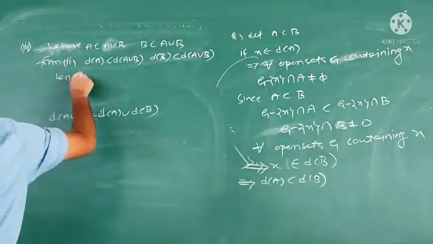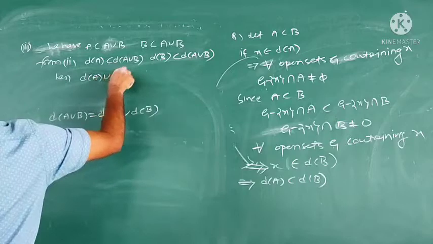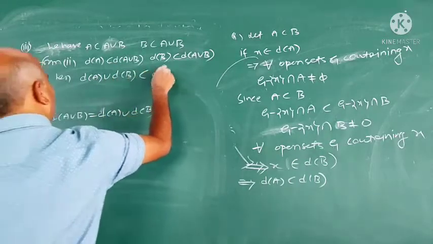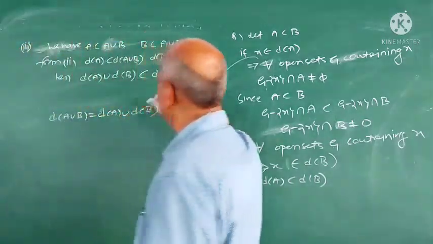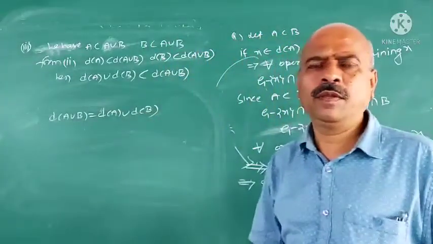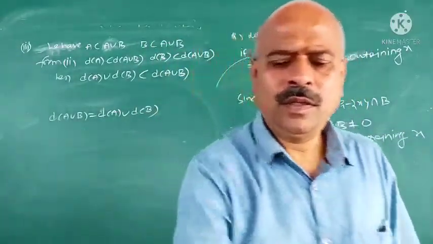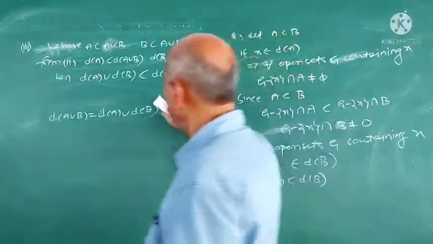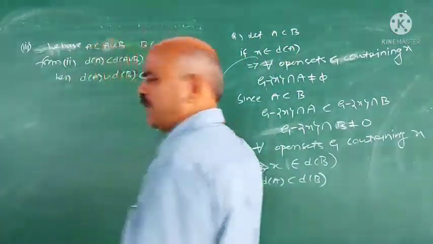Hence, D of A union D of B is contained in D of (A union B). Any doubts here?